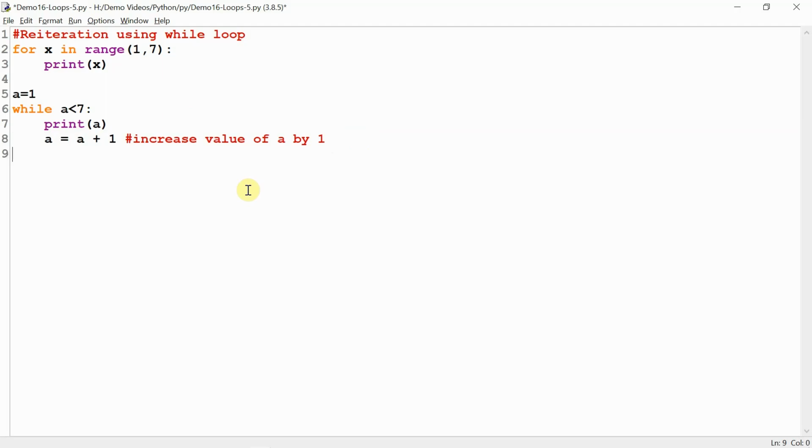As soon as it becomes 7, the condition becomes false and the loop terminates. So this is how while loop works, and how it is different from for loop. In while loop, you have to control the execution of the loop by incrementing or decreasing that variable's value.